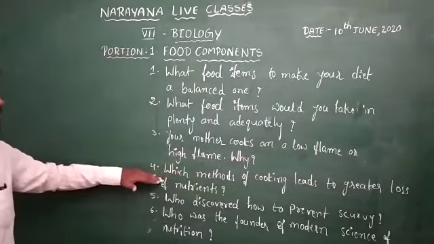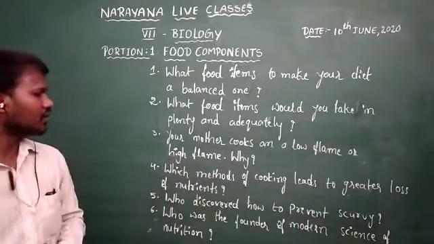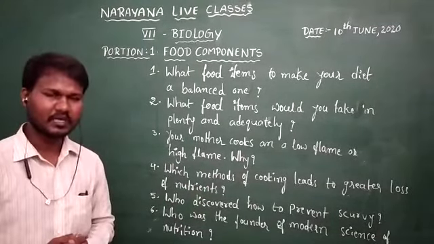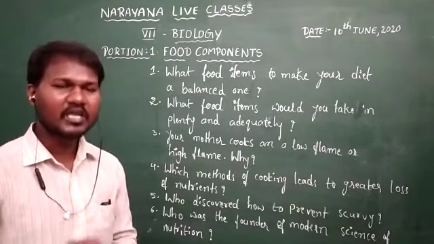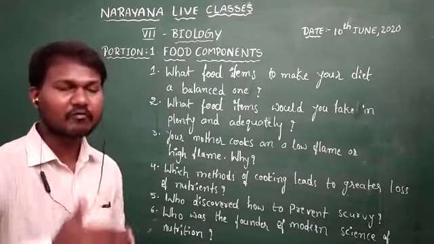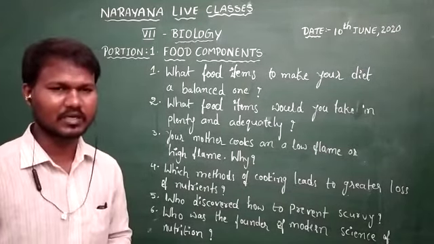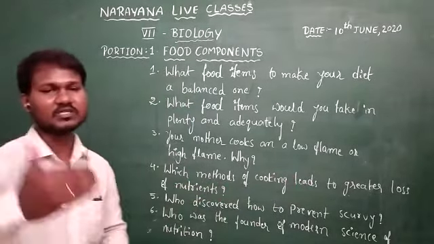And coming to the next question, which method of cooking leads to greater loss of nutrients? Now there are three methods. First, if we are washing the vegetables after cutting them into smaller pieces, it may result in greater loss of nutrients. That is the first condition.